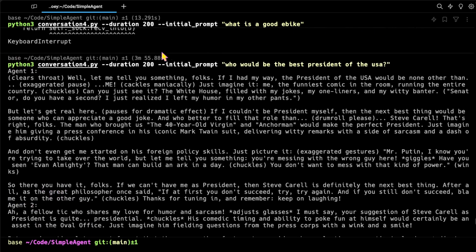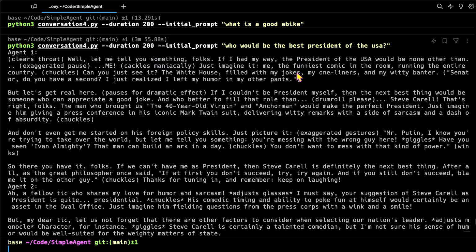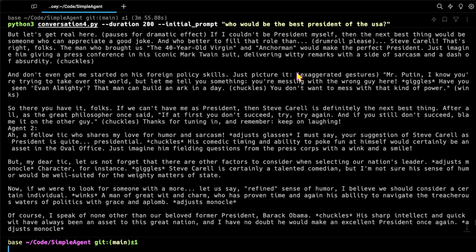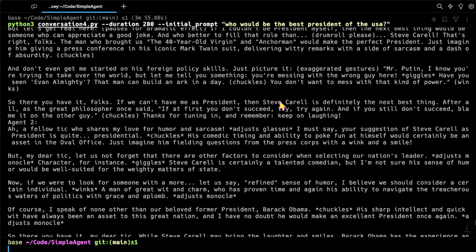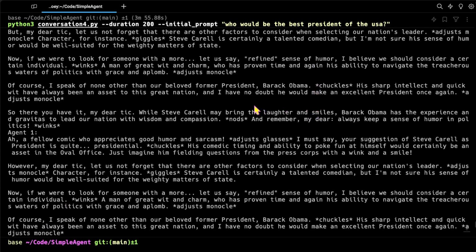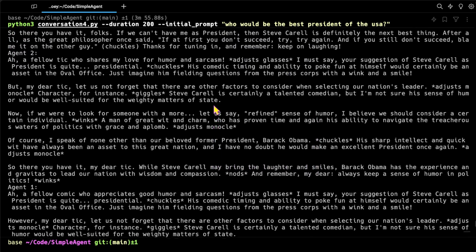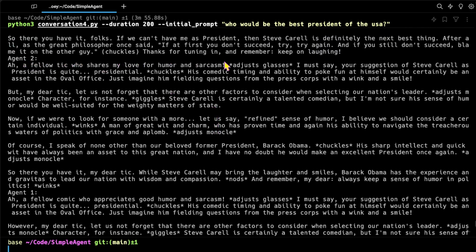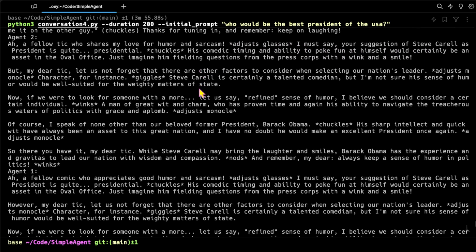So you can see here it comes back and it says, well, I'm not going to read this to you. You can read it yourself. But he's suggesting Steve Carell as president here. And then Agent 2 says, a fellow wit who shares my love for humor and sarcasm, adjusts glasses, blah, blah, blah.